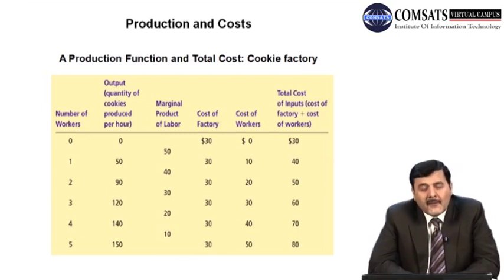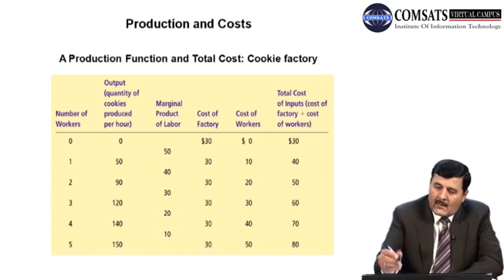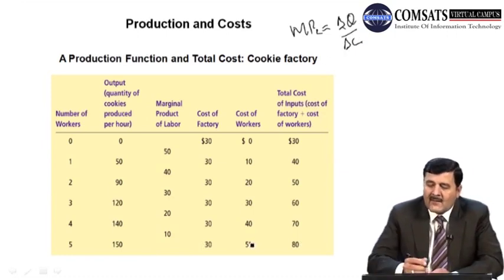If the firm uses 1 unit of labor, it can produce 50 units of cookies per hour. And then what will be the marginal product in this case? As we know, marginal product is the difference; हमारे पास जो फार्मूला है marginal product का, that is equal to change in Q due to change in L. Now what is the change in Q?